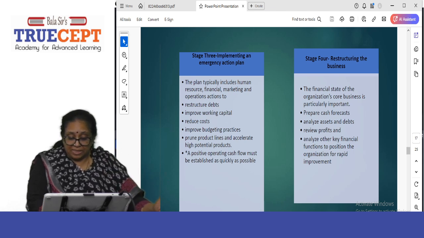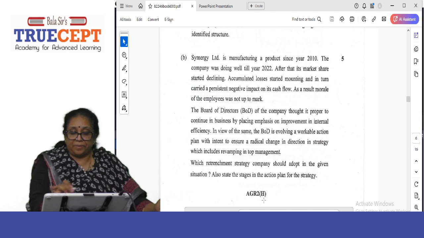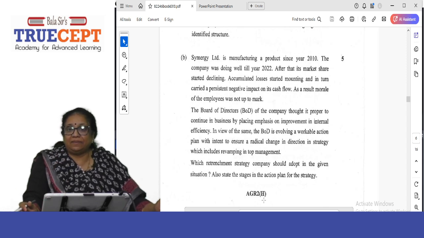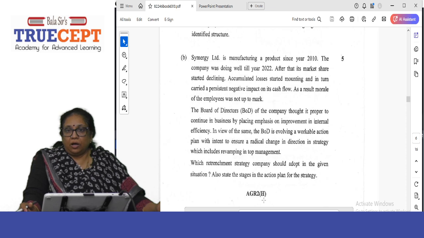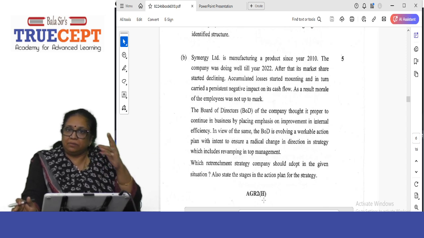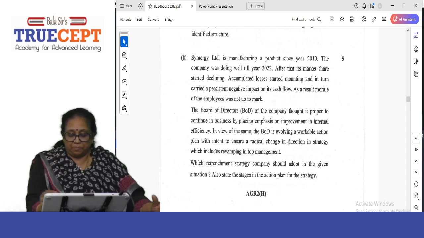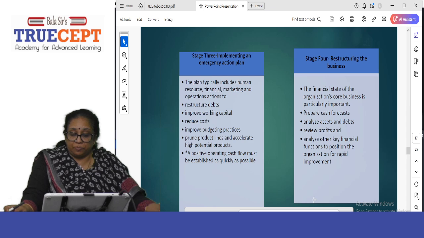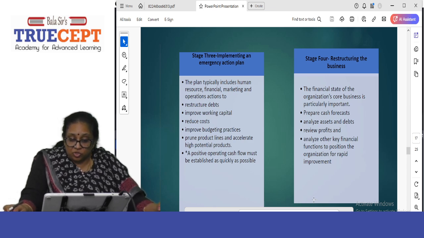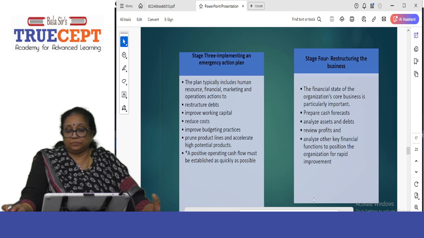Because see, if you see this, it has given all the keywords. And what are they looking for? The board of directors of the company thought it proper to continue in business. So they are not going for divestment and all that. So what am I looking for? I'm looking to turn my business around. Keep that in mind. So this is turnaround strategy. In view of the same, the board of directors is evolving a workable action plan. What is a workable action plan we talked about? Here we are talking about improving the working capital, reducing costs, restructuring debts, improving the budgeting practices. This is your workable plan. Stage 3.